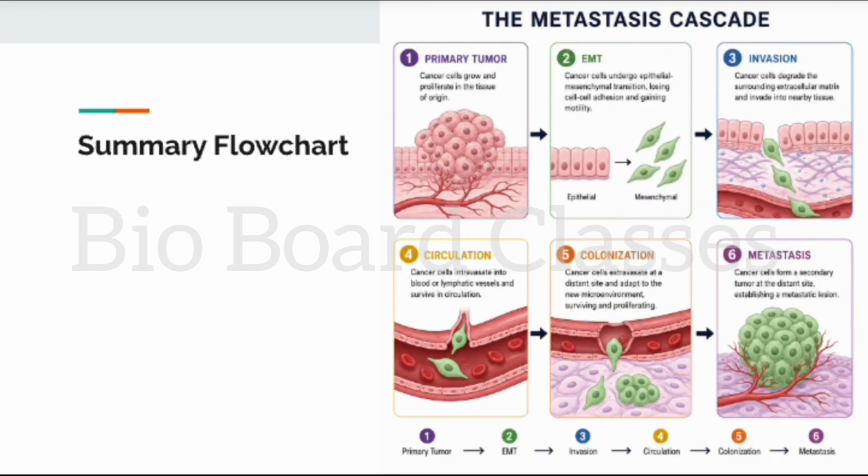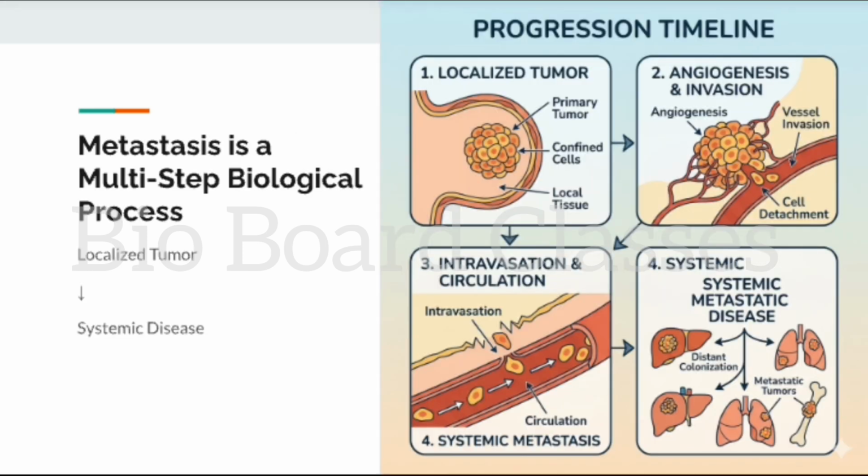Metastasis is a multi-step process. Cancer cells detach, invade, enter circulation, survive transport, exit blood vessels, and establish secondary tumors. Each step requires remarkable adaptations. Metastasis is not a random event, it is a highly coordinated biological process that transforms a localized tumor into a systemic disease. Understanding metastasis is essential for developing better cancer therapies.